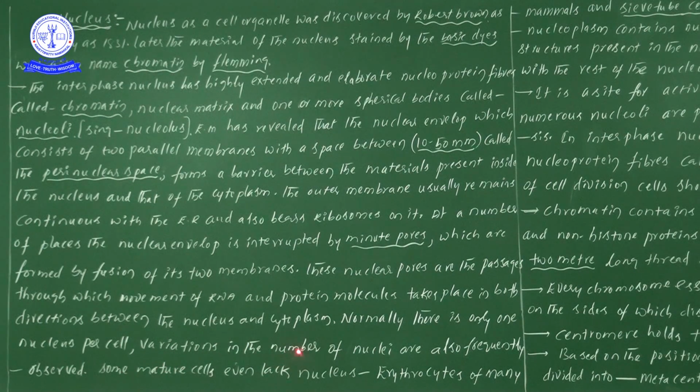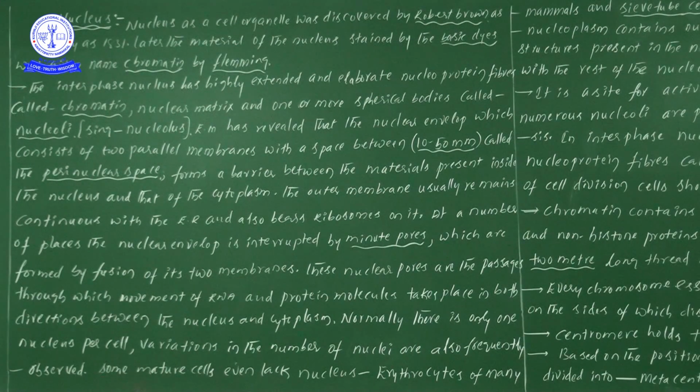Likewise, variations in the number of nuclei are also frequently observed. Variations means changes. If you take some other cells, there is a chance of finding two nuclei or three nuclei, four, five, likewise. Normally each cell must possess one nucleus, but variations also are there: two, three, four, five, six, likewise. So the number of nuclei varies. That is one important point to remember.